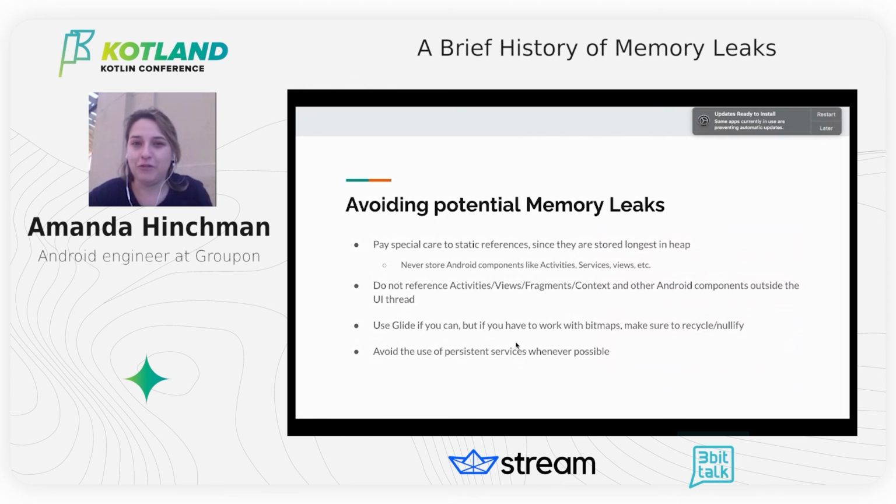And also avoid the use of persistent services whenever possible. There are a lot of great tools that you can use now, like WorkManager, JobScheduler. I would avoid using a service unless you absolutely have to. And if you have to use a service, make sure that you're not accidentally creating a bound service or something like that, unless you absolutely need it. Because, for example, bound services will stay alive for as long as the lifecycle items that they're bound to.